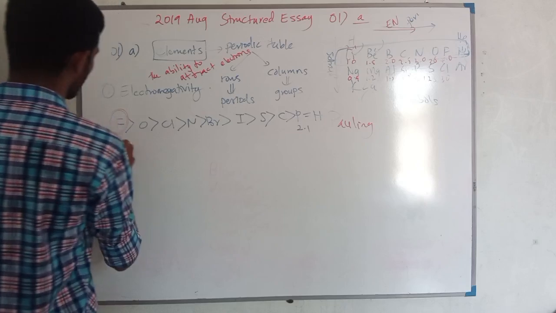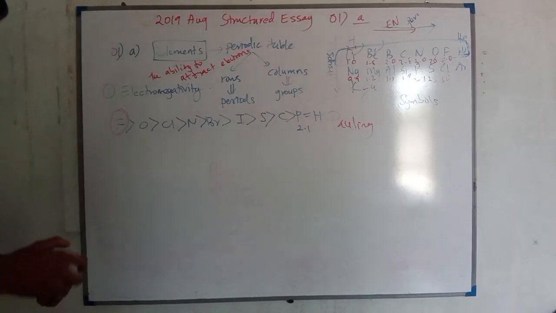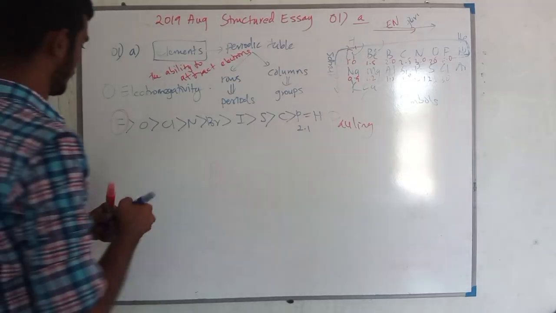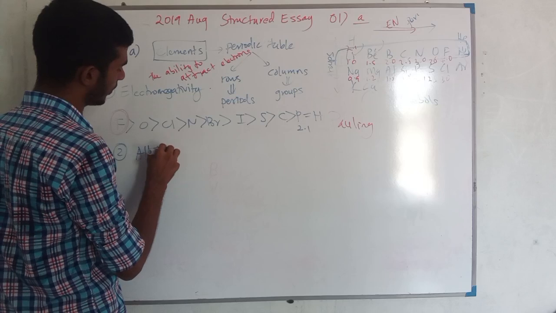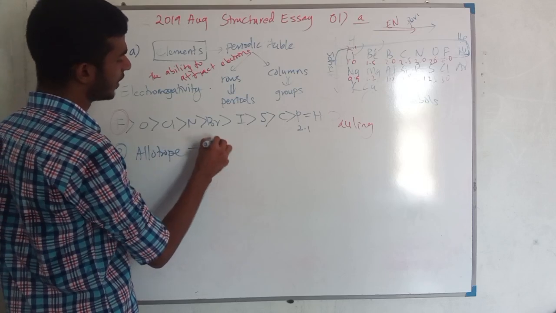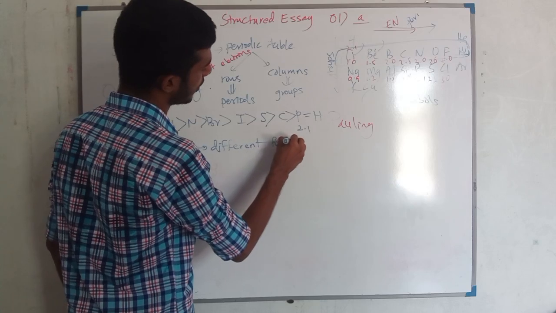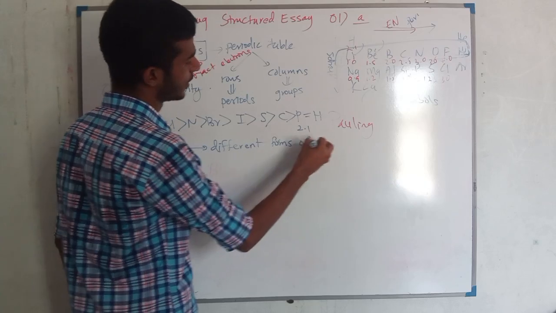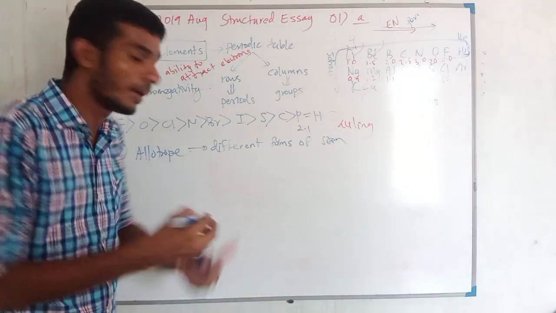Now for the second question, they are talking about allotrope. Allotrope means different forms of the same element, right? For example, the famous example is carbon.